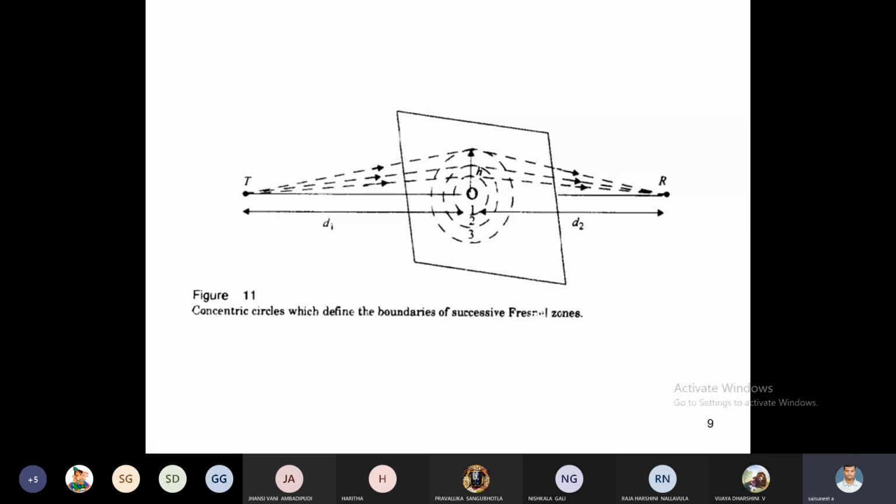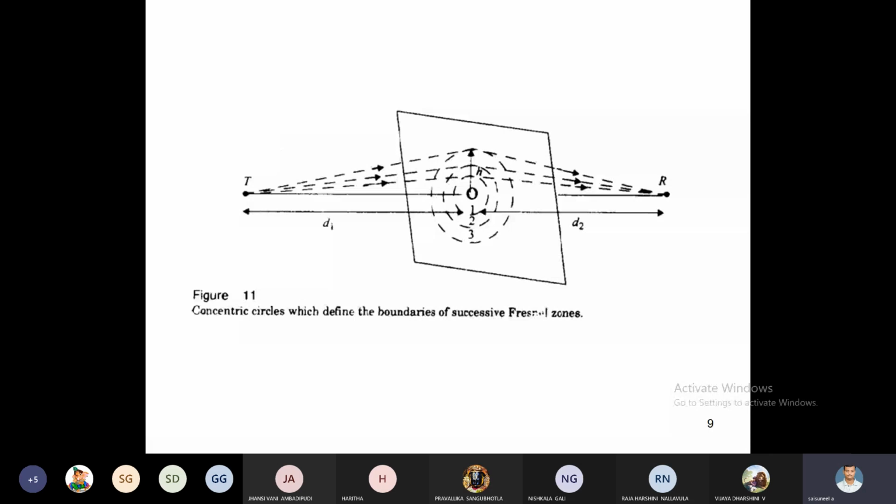Here this figure demonstrates a transparent plane located between transmitter and receiver, on the line of sight path. The concentric circles on the plane represent the loci of origins of secondary wavelets which propagate to the receiver such that the total path length increases by lambda by 2 for successive circles. Suppose the line of sight path length between transmitter and receiver is 1 kilometer.